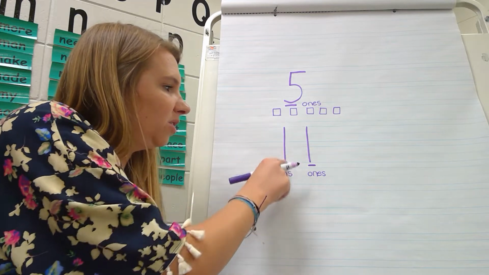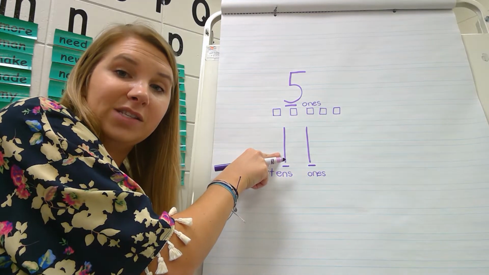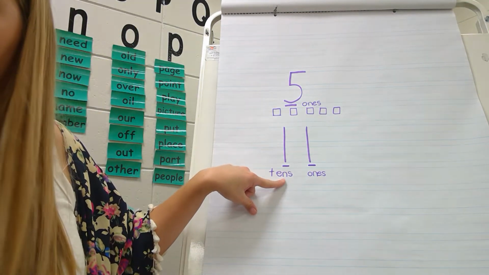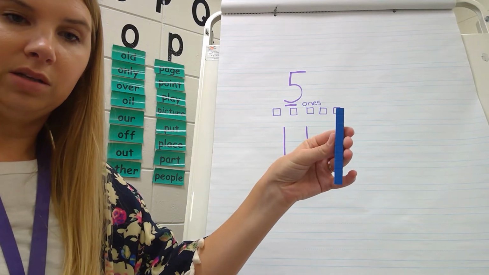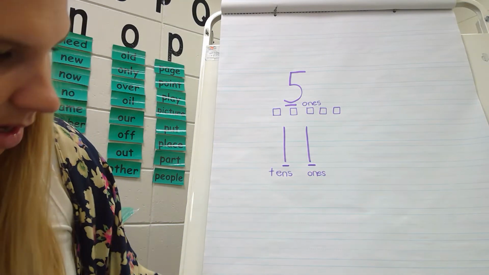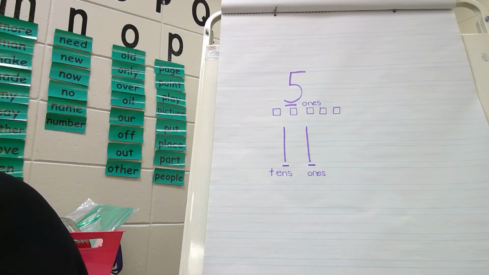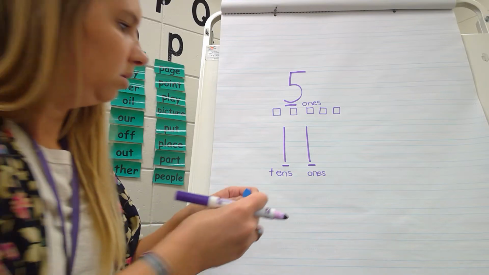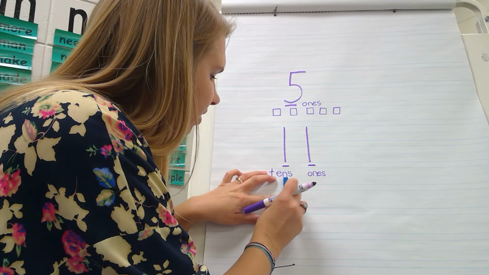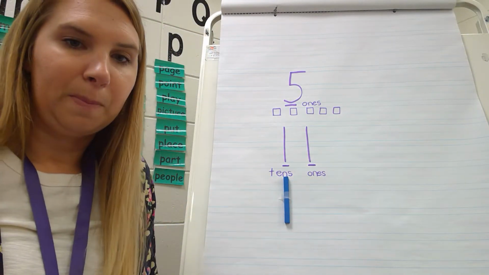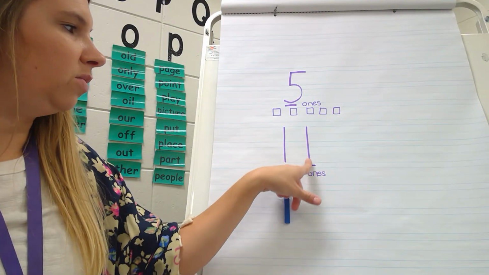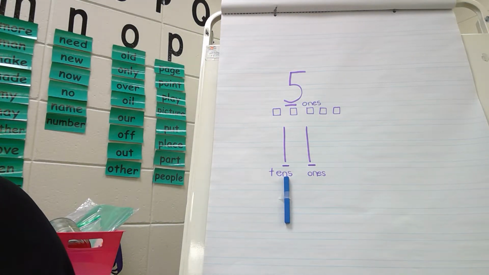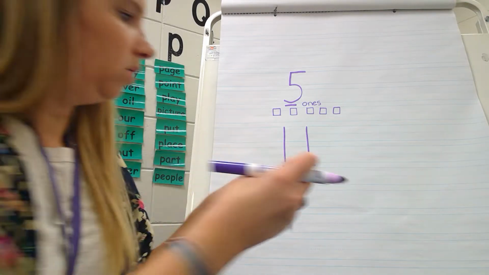How many tens are right here? Look at this number. How many tens are there? 1. There's a number 1 in the tens place, so I only have 1 ten. And here's some tape. I can use some tape to hold it up there to show you guys. There's 1 ten. And how many ones are in the ones place? Just 1. So I only need 1 ones cube.